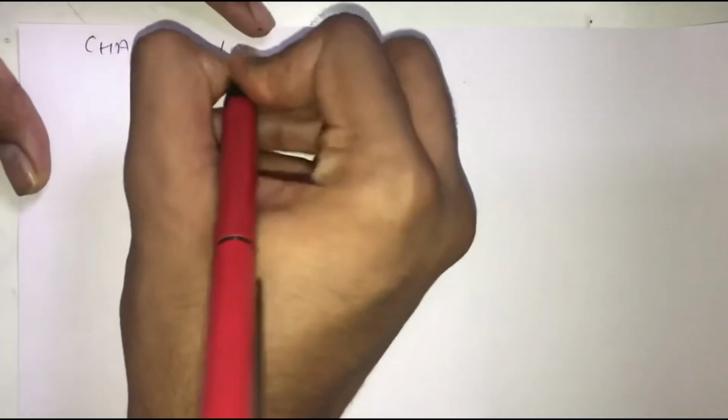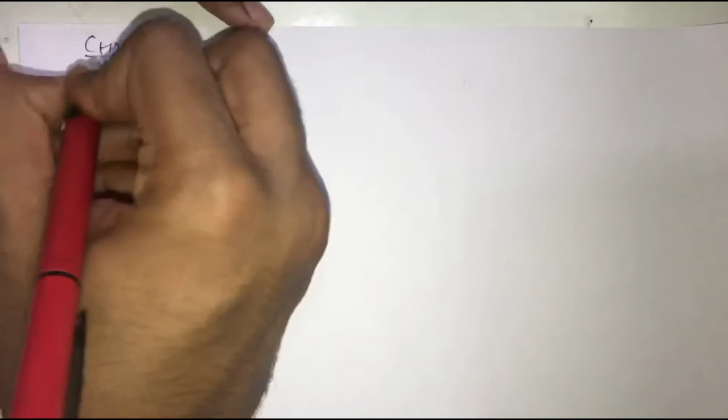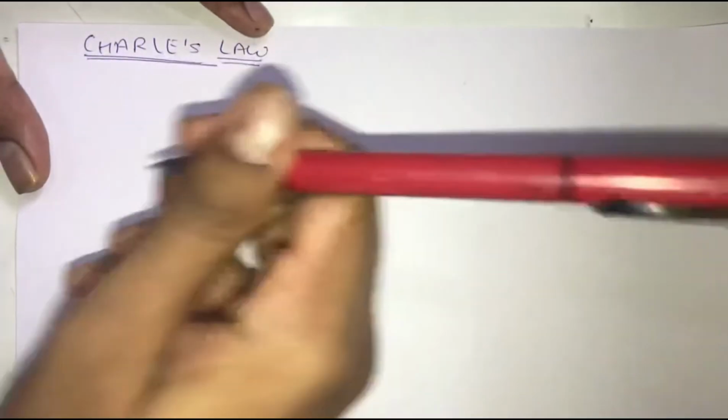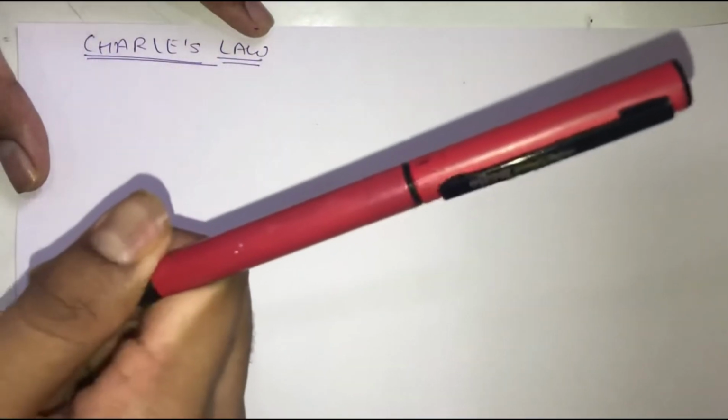So hey guys, now we are going to understand the variation in graph for Charles law. If you have understood Boyle's law, then this one is going to be simple for you all. But before understanding this variation, you must know the fundamental graphs related to Charles law. If you don't know that, you can find the link in the description box below, or you can simply click on the I button over here.